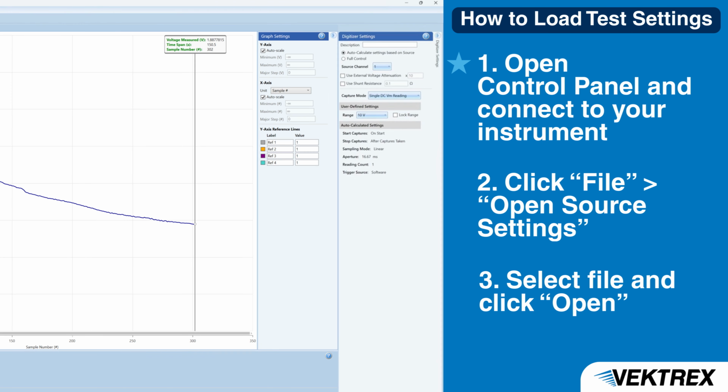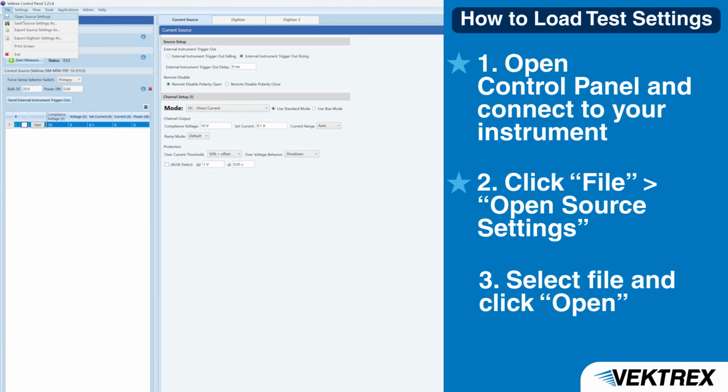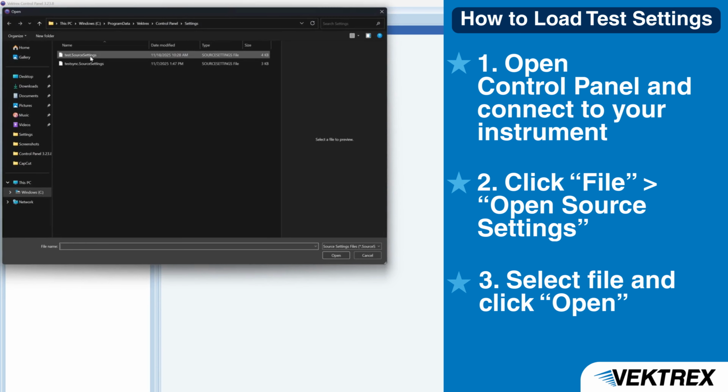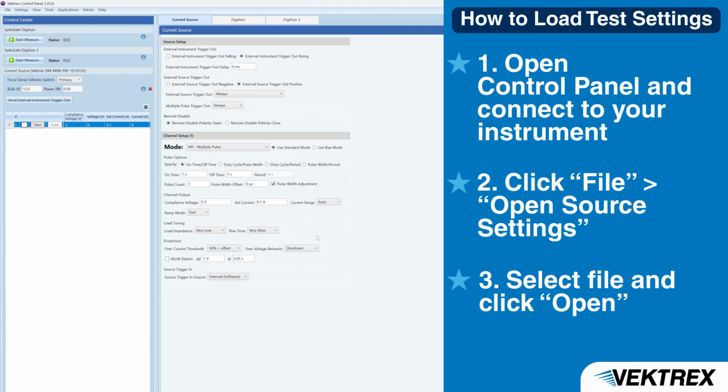To load your test settings back in, click Open Source Settings under File. Select and open your test. All of the previously saved settings will be applied.